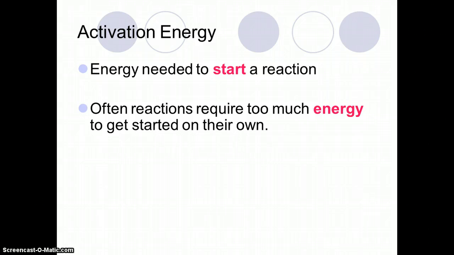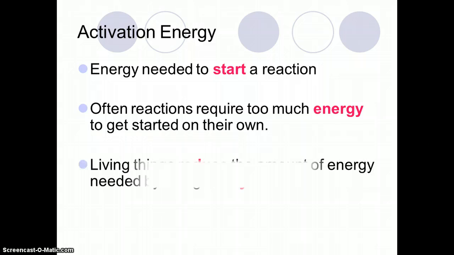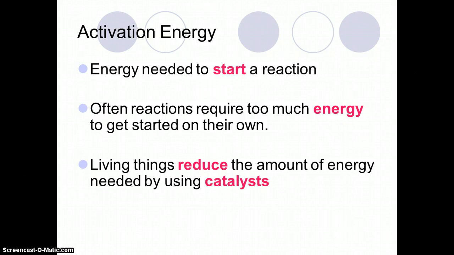Chemical reactions that take place inside of living cells require energy too. Instead of lighting fuses inside of your cells, your body uses substances called catalysts to lower the amount of energy needed to get a reaction started. The result is that the rate at which the chemical reaction takes place speeds up.